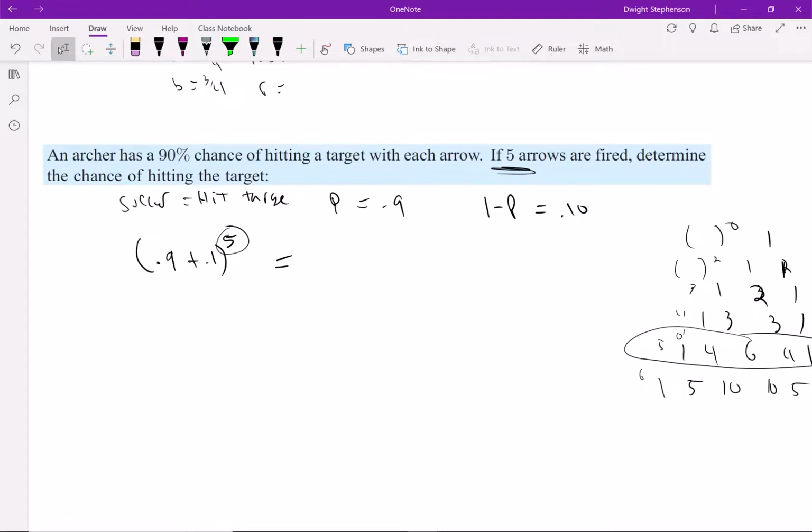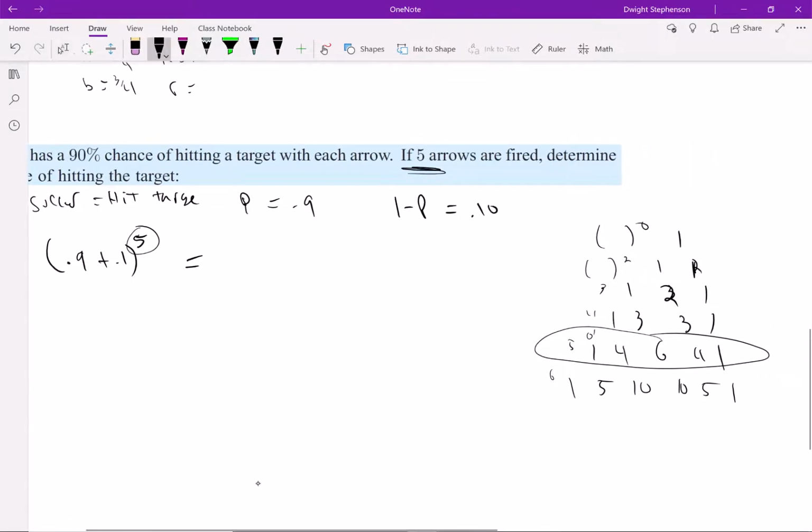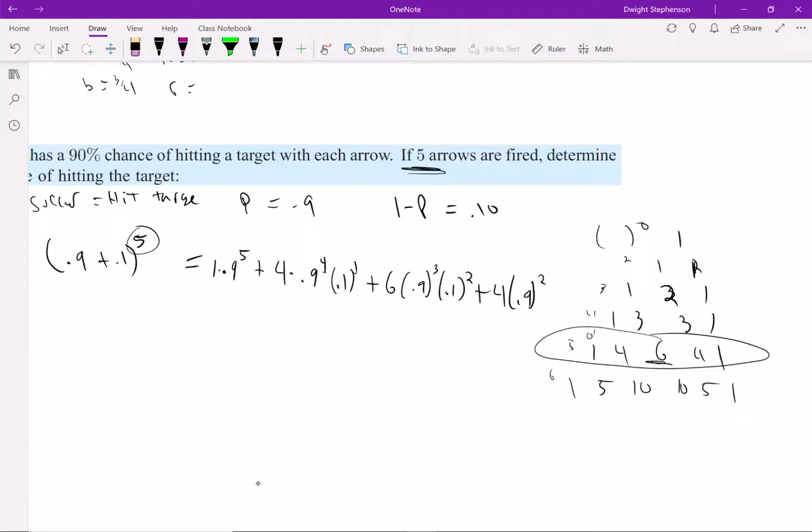So basically what would happen is you would do 1 times 0.9 to the 5th plus 4 times 0.9 to the 4th, and then you multiply that by 0.1 to the first, right? As this goes down, this one starts going up. There was 0 of them there, now there's 1 of them there, plus 6, right? We're taking the coefficient from over here, 0.9 to the third times 0.1 squared, plus 4 is 0.9 squared. I'm going to have to delete my Pascal's triangle.